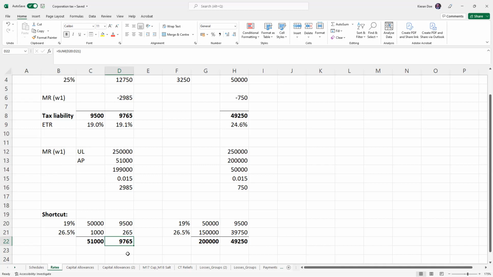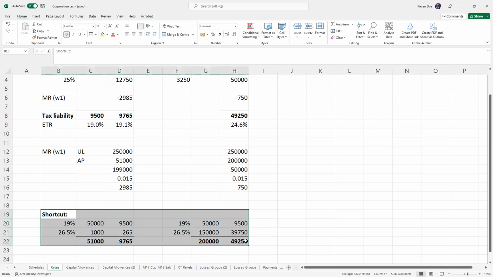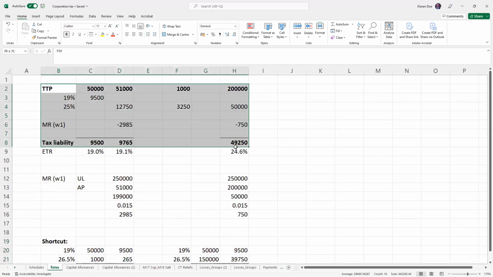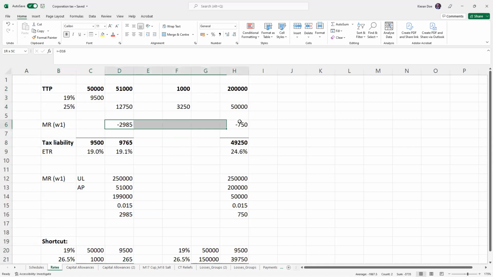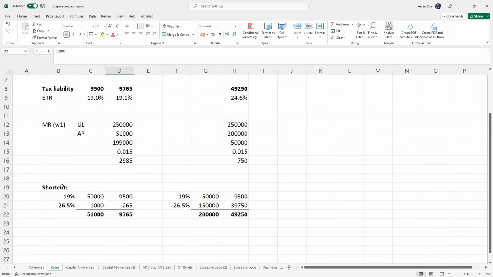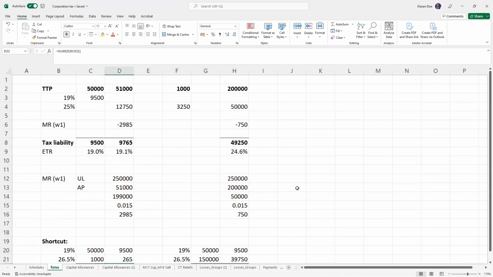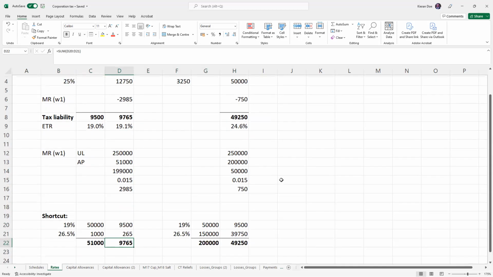But the examiners have made it clear that you shouldn't use a shortcut method when you're asked to calculate the tax liability for a company. You should show the full marginal relief calculation. And what they may possibly do is include augmented profits in there, so it would make this calculation very difficult to do. And not something where a student would get to the right answer with it. So make sure you do take on board the examiner's guidance there.